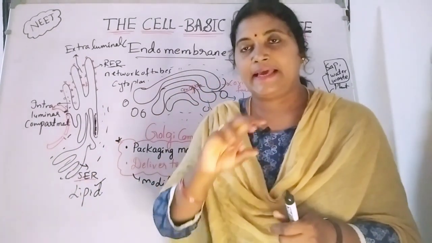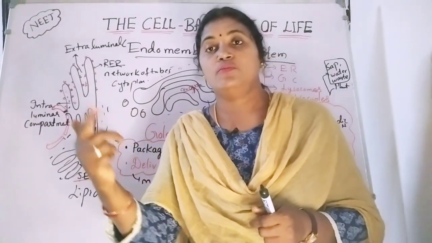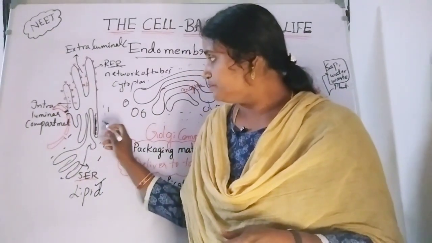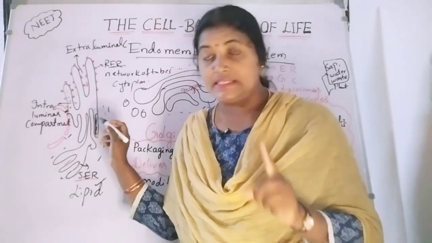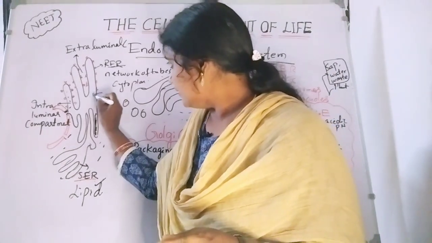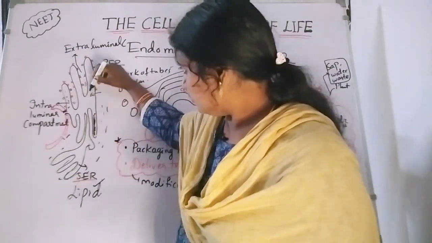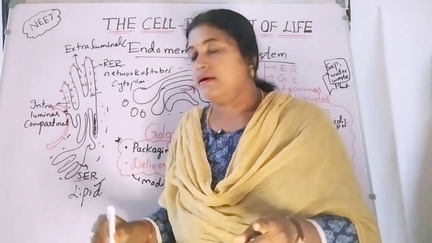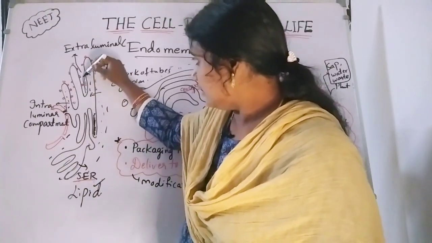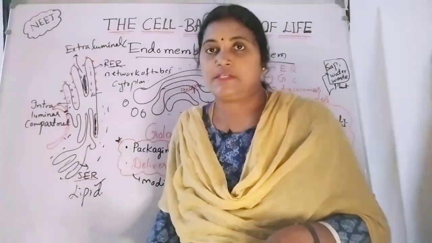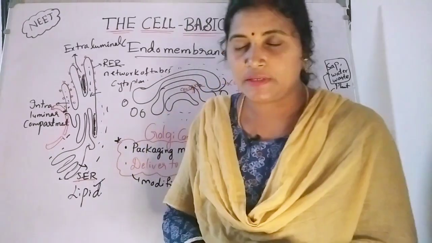Outside the tube, the gaps are known as extraluminar compartments, and inside the tubes is known as the intraluminar compartment. Okay, that is all about the endoplasmic reticulum.